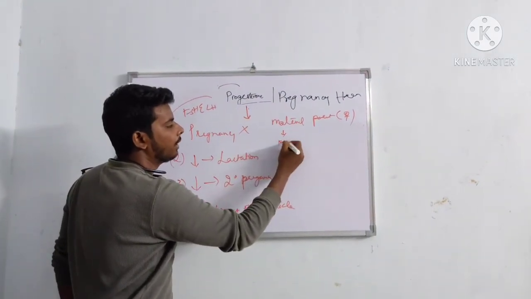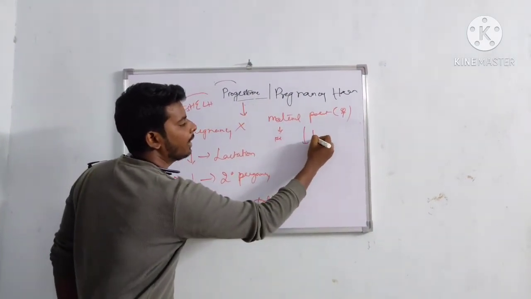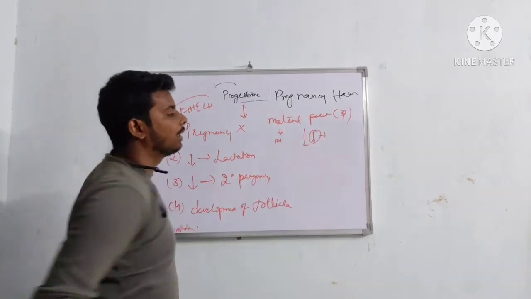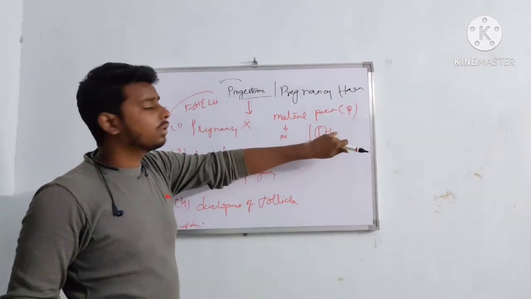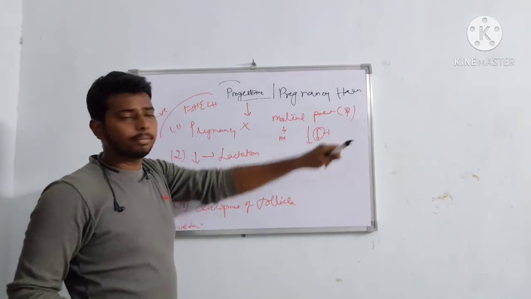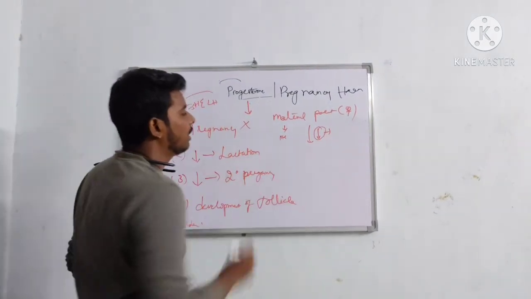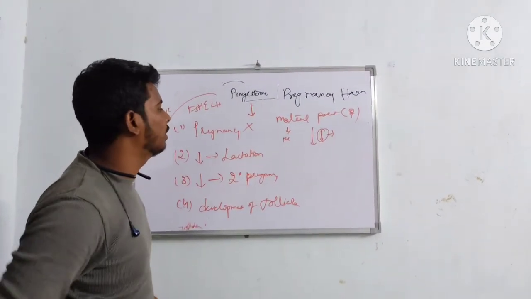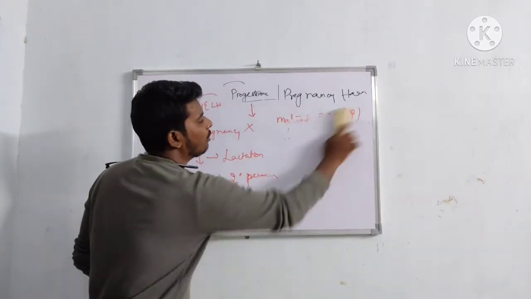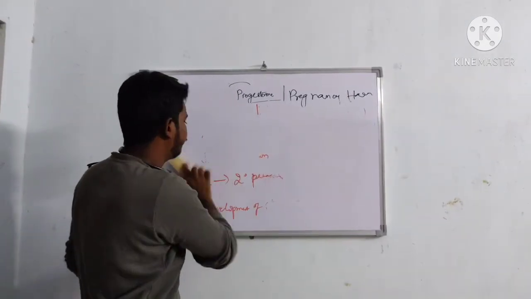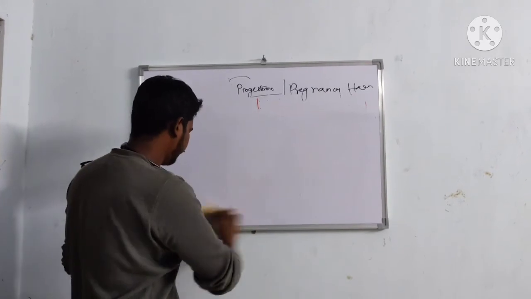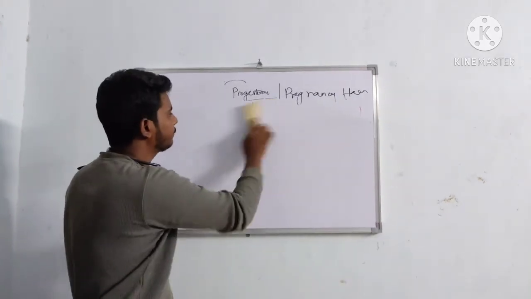Progesterone decreases the immune response of the mother. So having a foreign body is also no problem in the female during pregnancy.